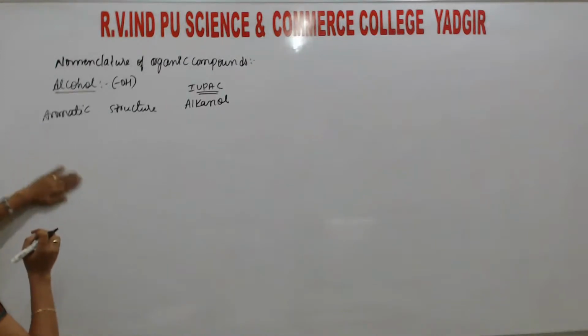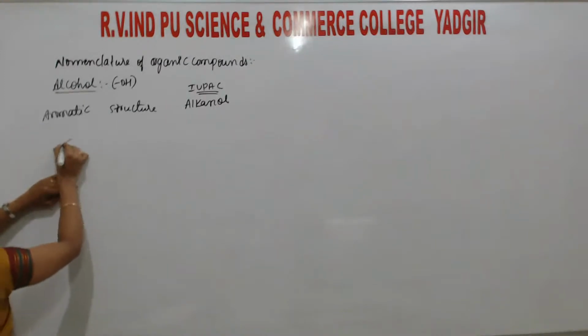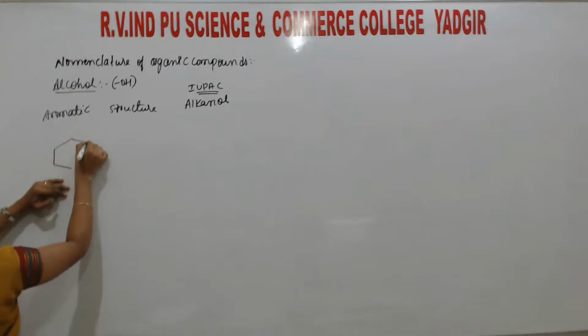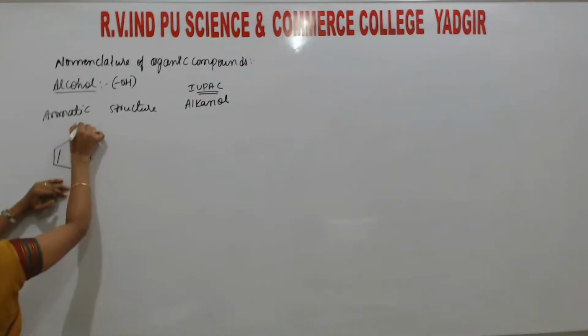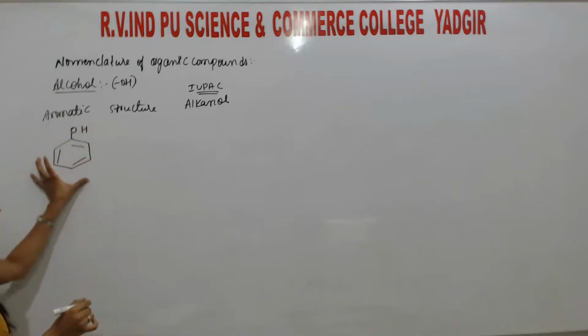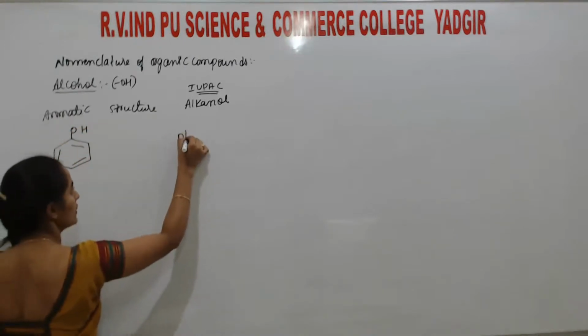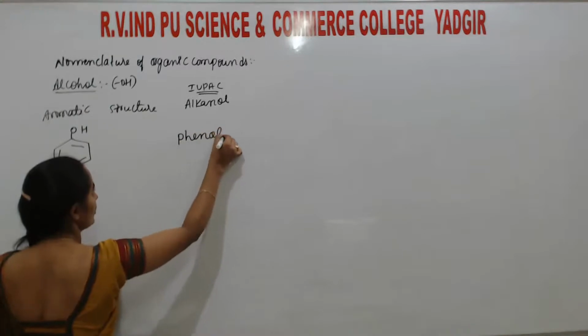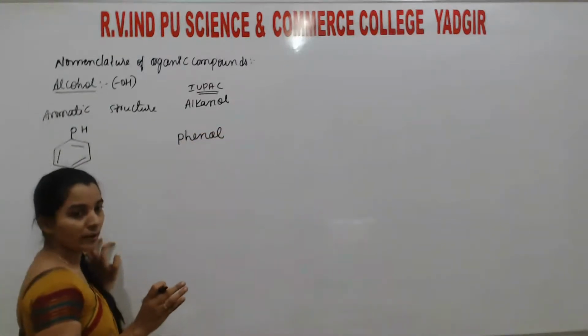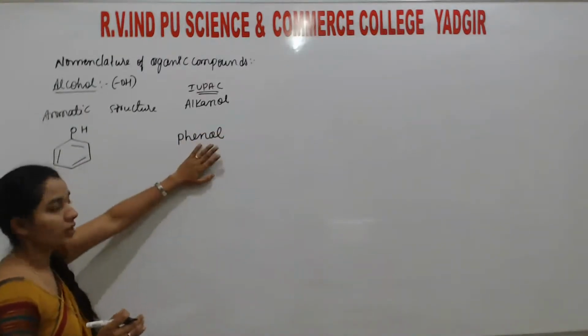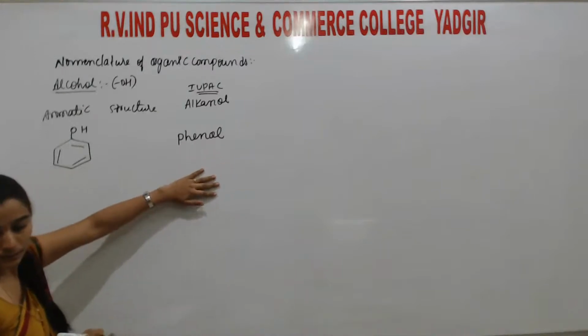So students, in this aromatic structure, of course, the benzene with an OH group is called phenol. Benzenol, but that benzenol, another name is phenol. Okay?